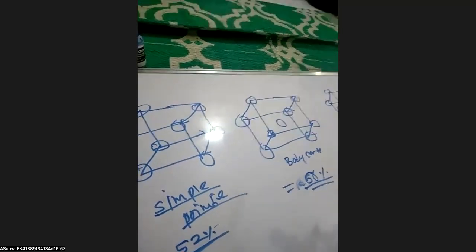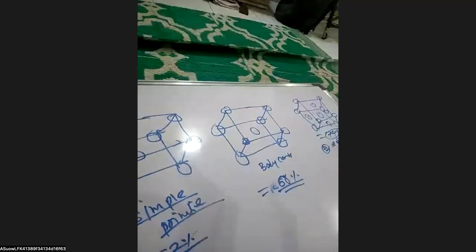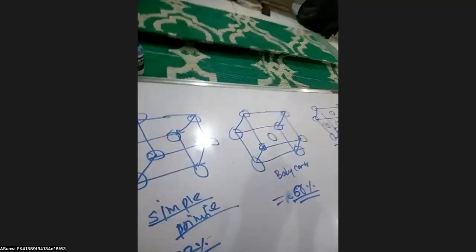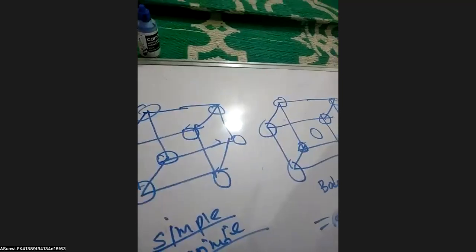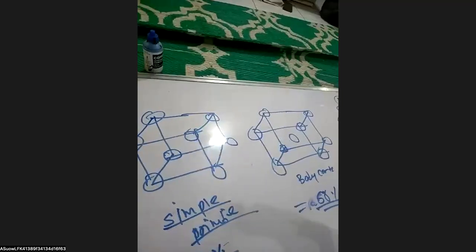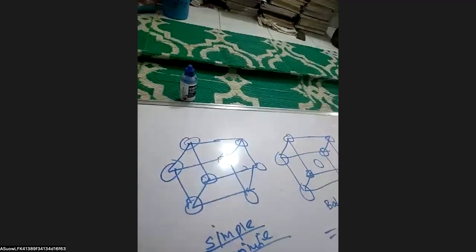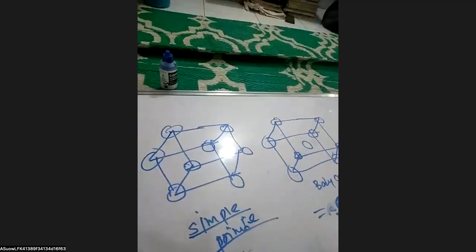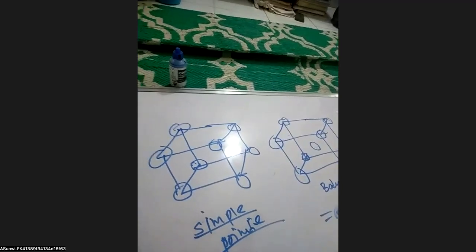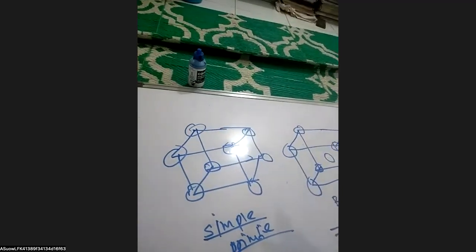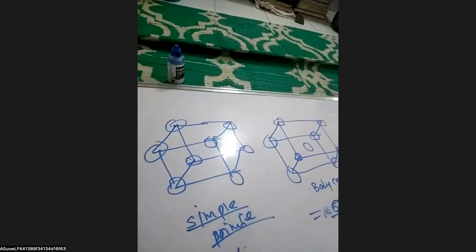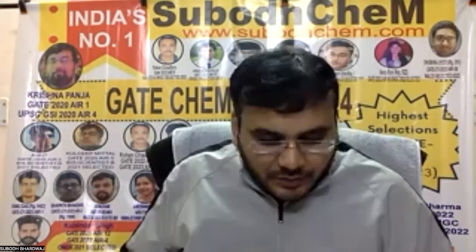So the void is less in FCC as compared to BCC and the simple primitive, sir. And also the interplanar distance is low in case of the FCC as compared to BCC and the simple primitive. And the distance, the edge length a, is different in each case also, sir. Yes, right.